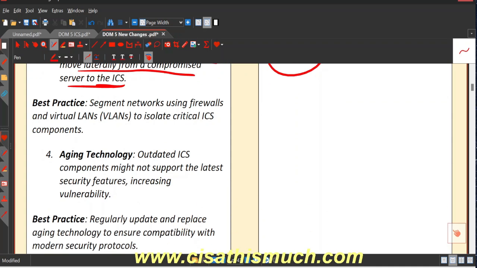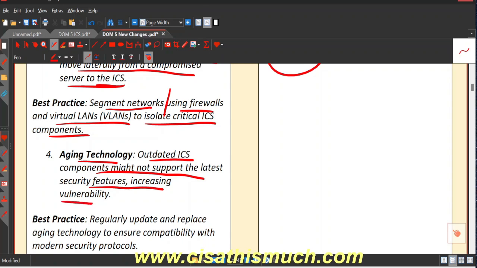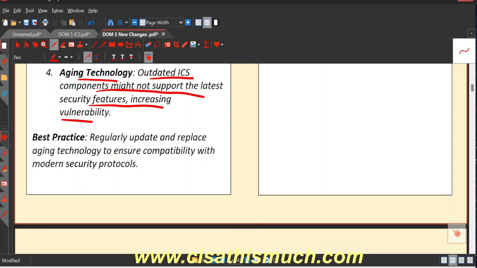The best practice is to segment the network, or divide the network, using firewalls and virtual LANs to isolate critical ICS components. Then aging technologies: outdated ICS components might not support the latest security features, increasing the vulnerabilities. Best practice: regularly update and replace aging technology.